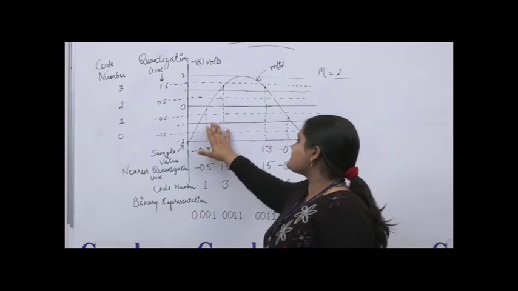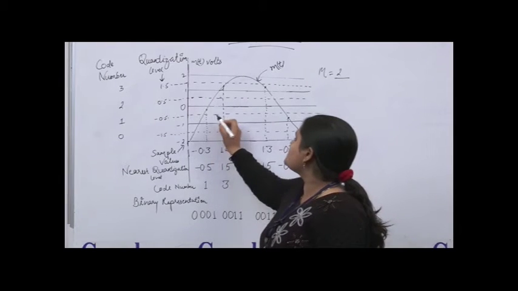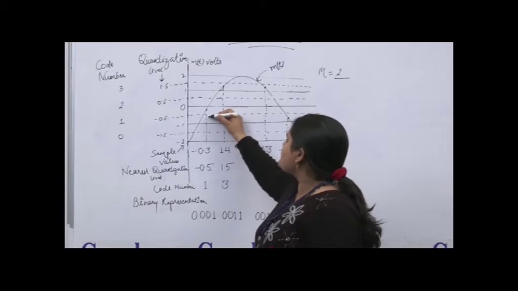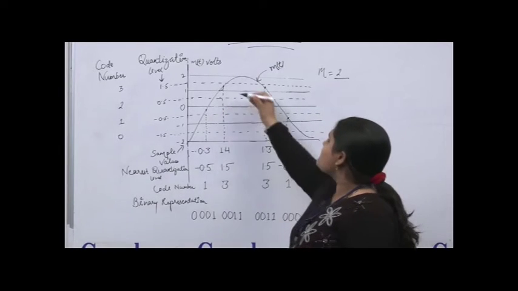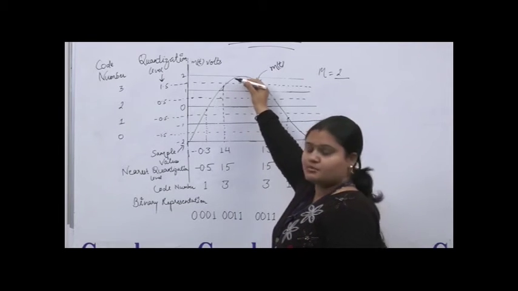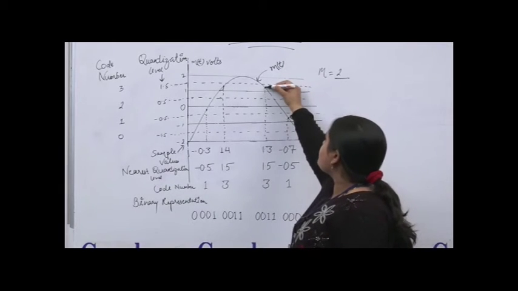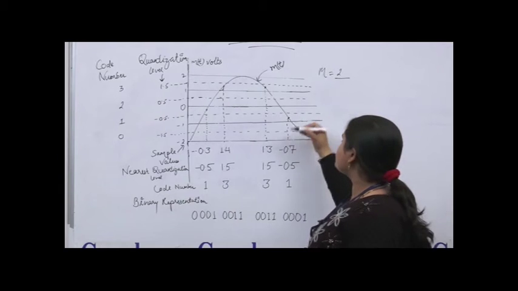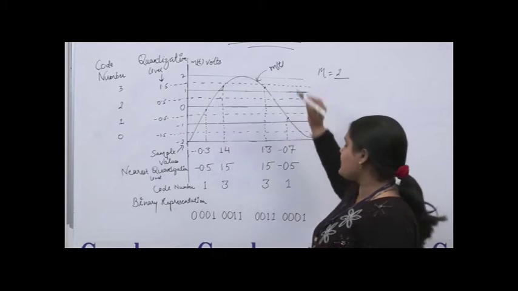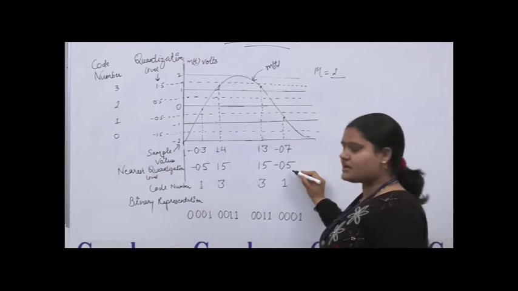Now we have to convert this sampled value into a quantization level, the nearest quantization level to the sample value. The nearest quantization level to -0.5 is -0.5. Next is 1.4. The nearest quantization level is 1.5, not 2, because 1.4 is nearest to 1.5. Same here, the sample value is 1.3. The nearest quantization level is 1.5, and 2 is not a nearest value. Next is -0.7. Then the nearest quantization level will be -0.5.